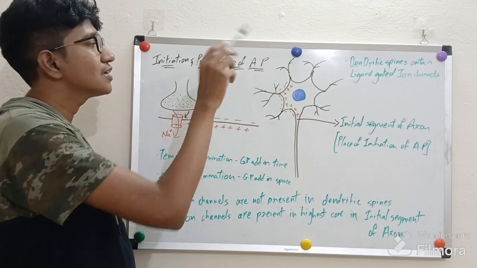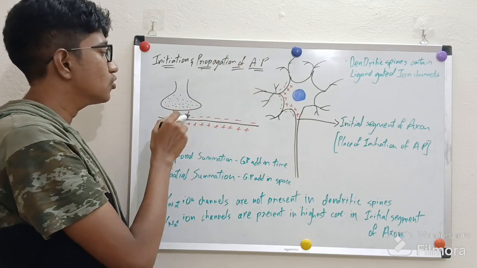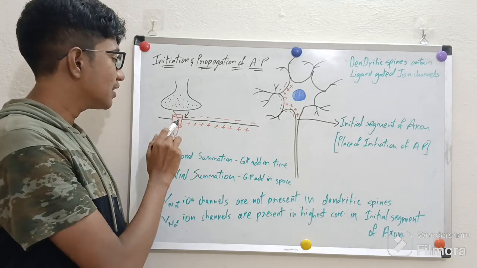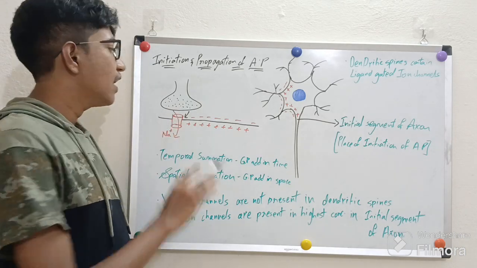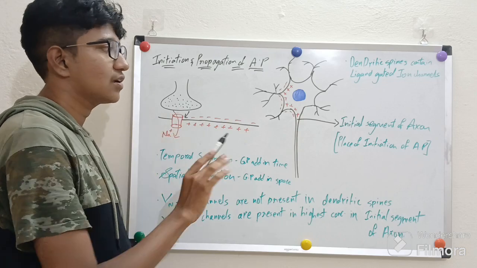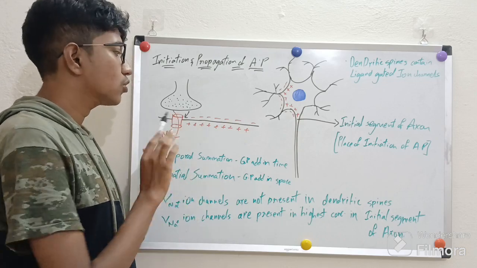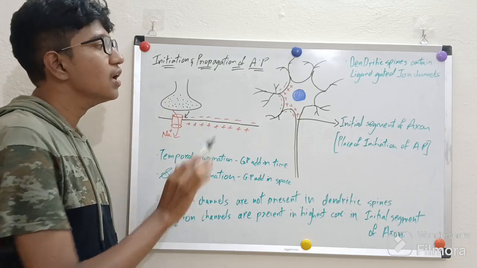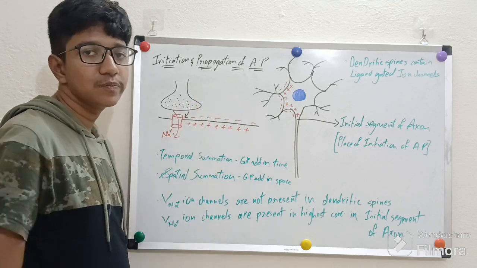When neurotransmitter is released from the presynaptic membrane into the synaptic cleft, the neurotransmitter interacts with the ligand-gated ion channel, and the ligand-gated ion channel opens. Influx of sodium ions occurs. This influx of sodium ions causes depolarization of the membrane potential of the dendritic cell.